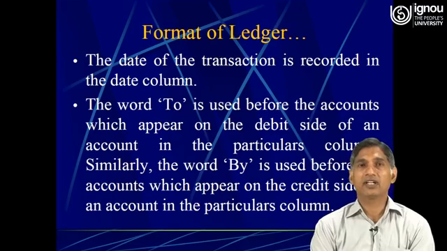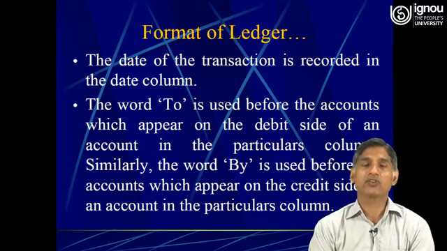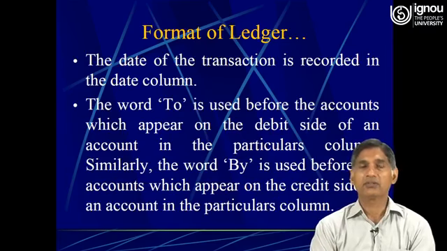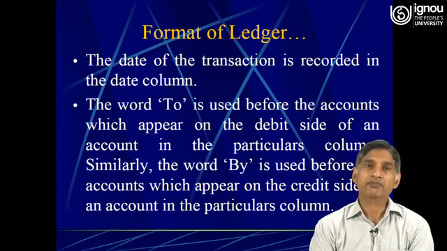The date of the transaction is recorded in the date column. So first of all, in the first column, which is meant for the date, the date of the transaction is recorded. It means the date on which the transaction was recorded will be written.